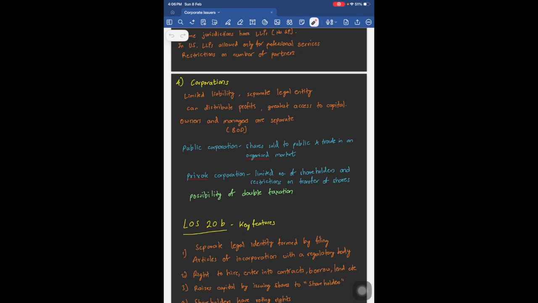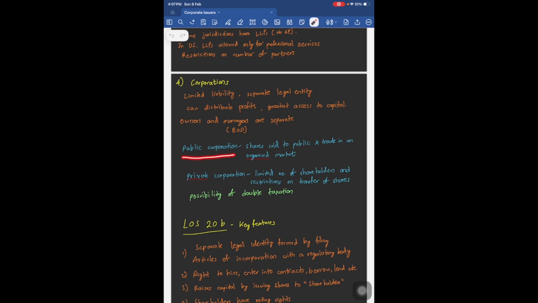The two cannot be clubbed. A company can distribute profits in the form of dividends. A company has greatest access to capital. Owners and managers are separate. So the shareholders are the owners and board of directors are the managers. They are separate individuals.